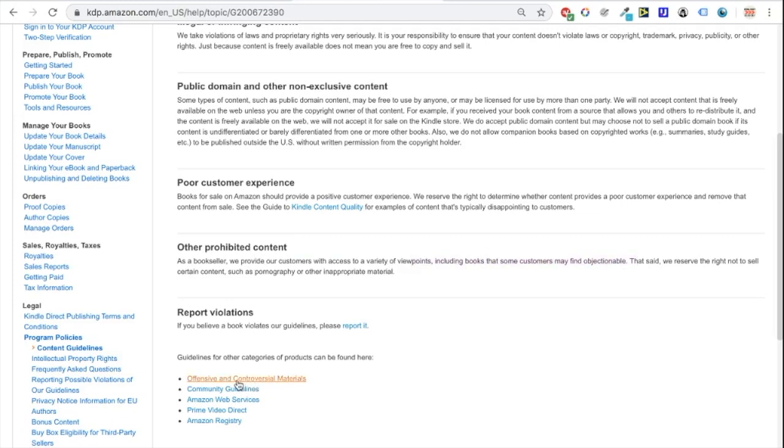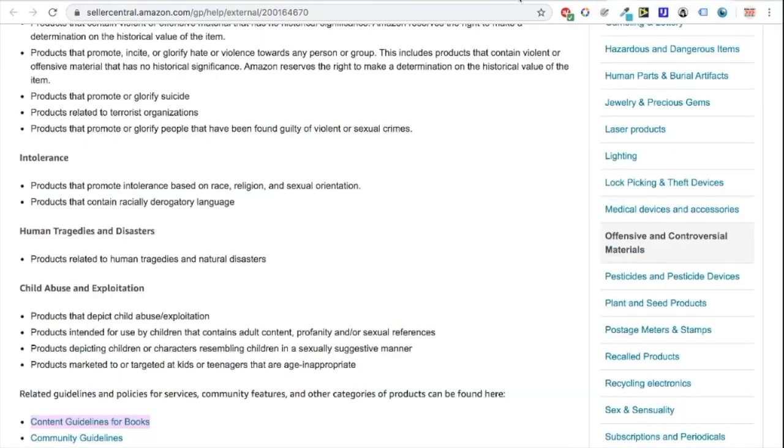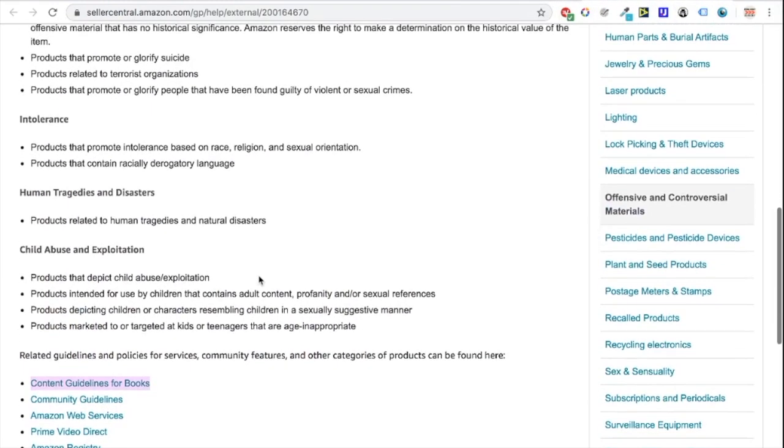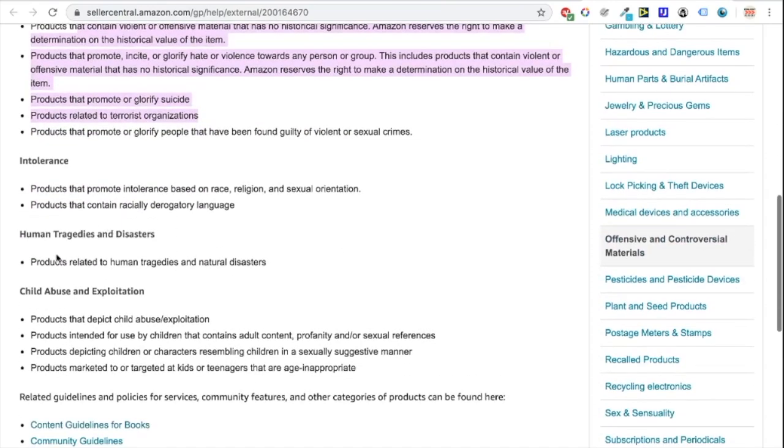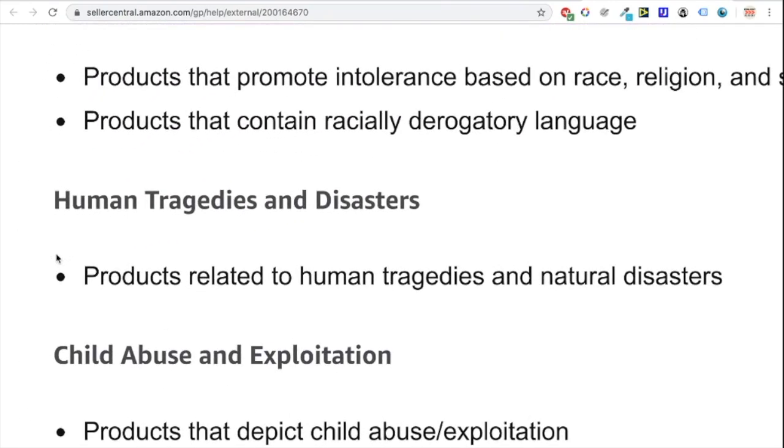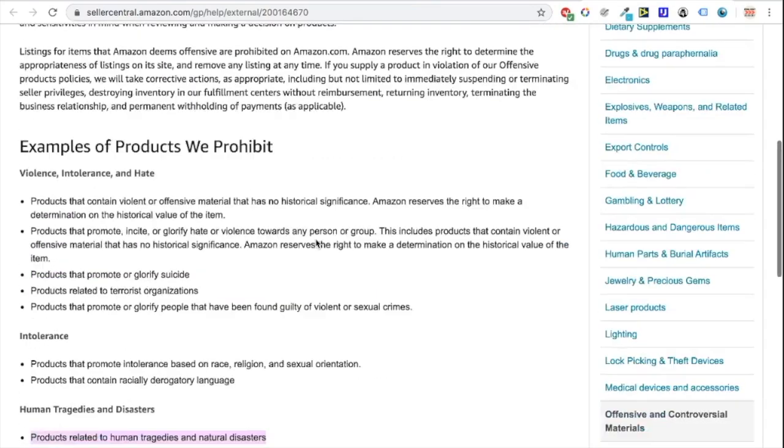And then if you come down here and click on this, this is the new kind of stuff that I've just found out. This takes you to this web page here, which is the same as this one here. Let's just go down here and you can see one big one. These ones are pretty obvious, blah blah blah, but this one here is a big one. With coronavirus, this is a huge thing in the news right now, and some people might think, okay, I'll make a notebook to sort of take advantage of this big human tragedy and this disaster. But any products related to human tragedies and natural disasters are not allowed on Amazon.